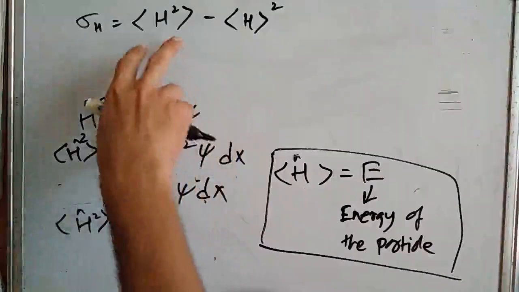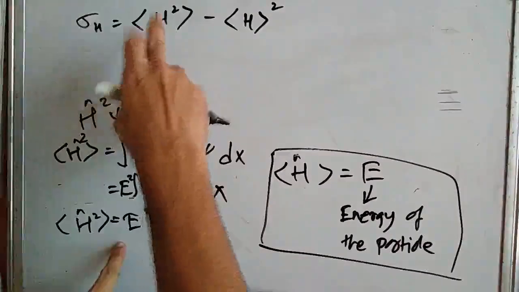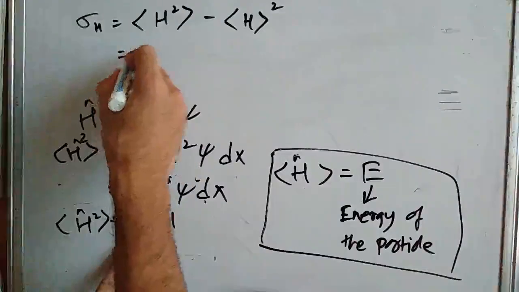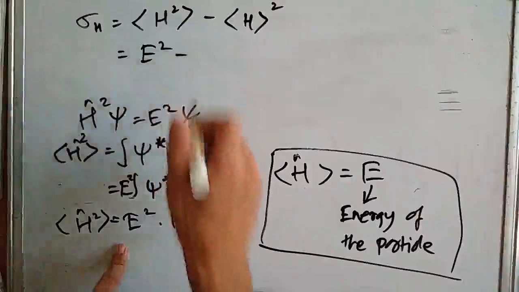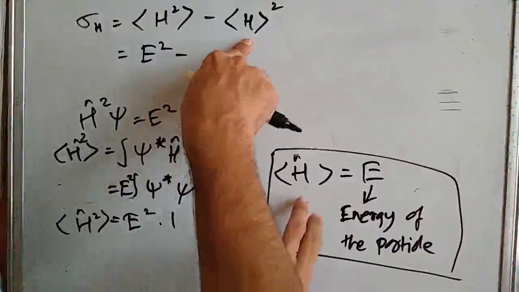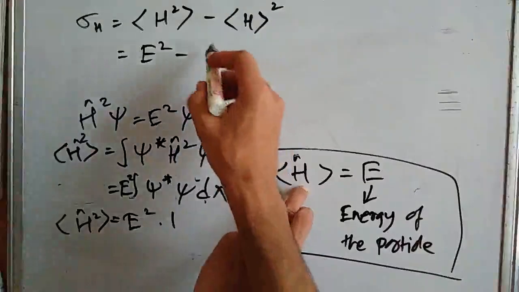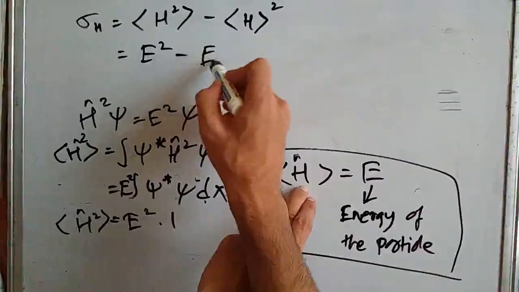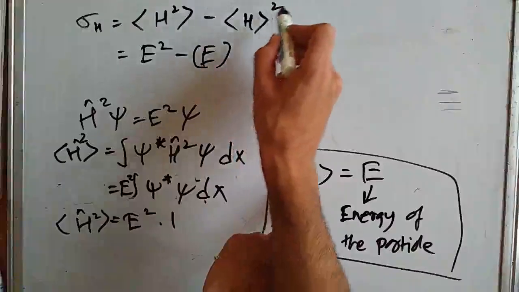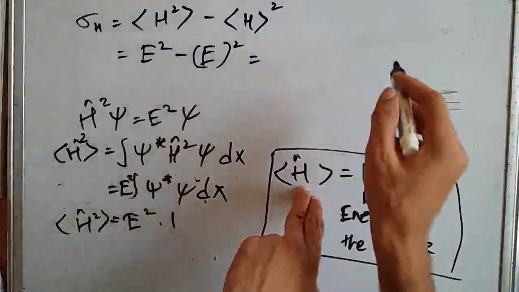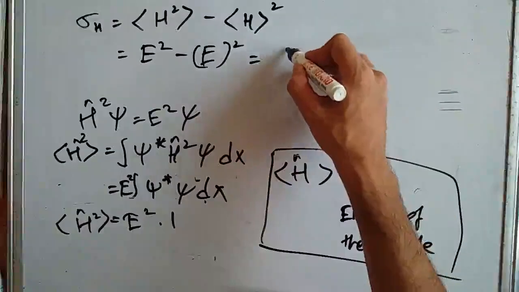So we have E square minus, and the expectation value of Hamiltonian is simply E, the whole square, and this totally is equal to 0.